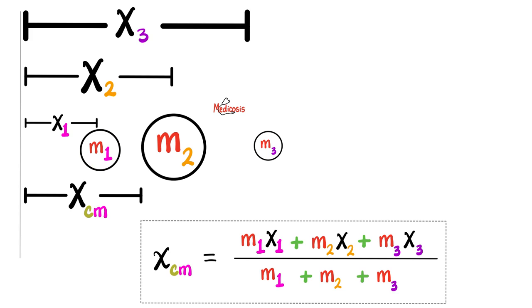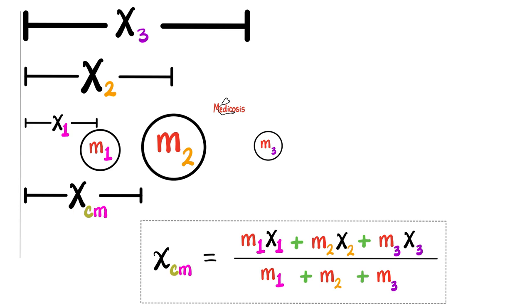What if we have three uniform spheres? Here is M1, M2, and M3. They have different masses. For example, this one has the heaviest mass. Where is the center of mass for the entire three objects? Is it here, here, or here?